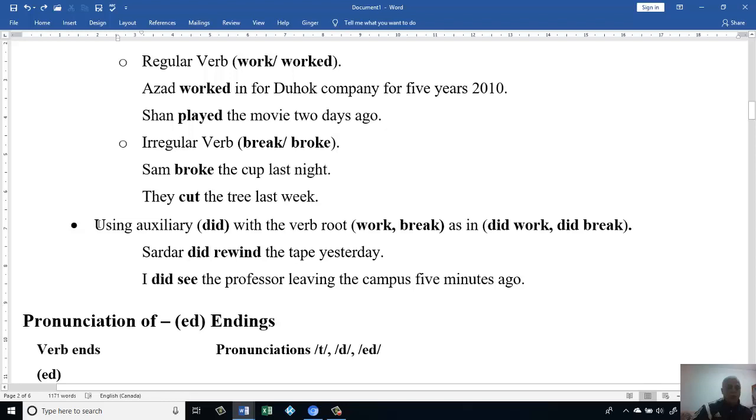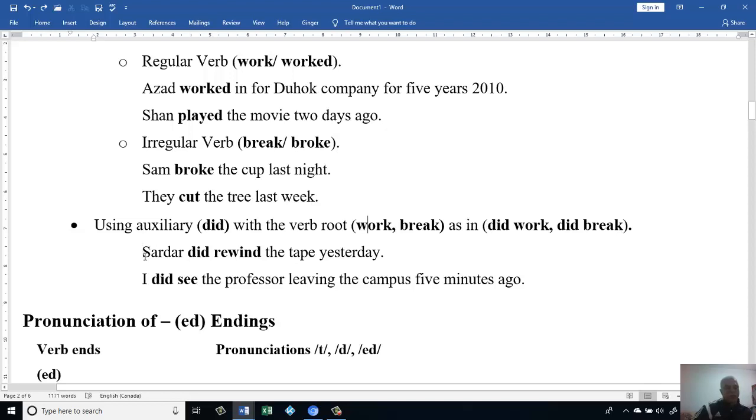This is the trick. We could use the auxiliary did. We could add did to the sentence, then we know it has definitely happened in the past with the root of the verb. Then we say, for example, did work, did break.